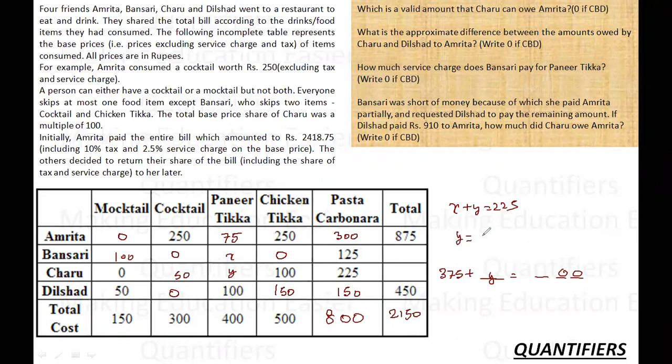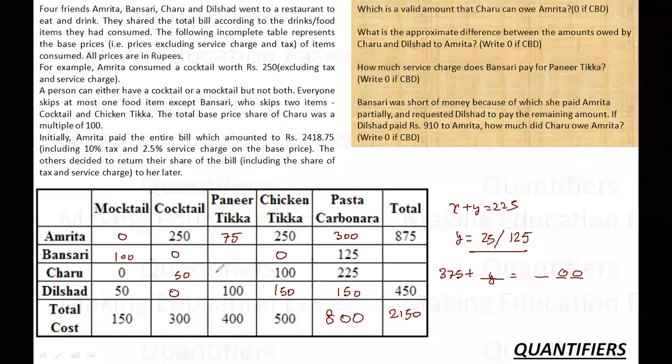Y can either take a value of 25 to make the total 400, or y can take a value of 125, which is possible. Y cannot take a value of 225. Why? Because in that case, x will be 0. But I know that Bansari had skipped 2 items and his items are already there, so this cannot be 225. So there are only 2 cases. Y can either be 25 or 125.